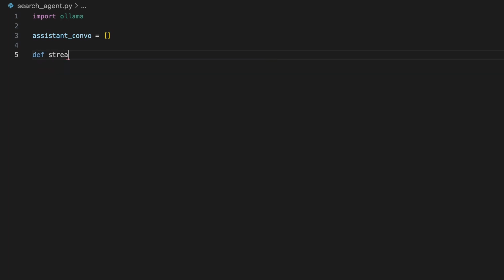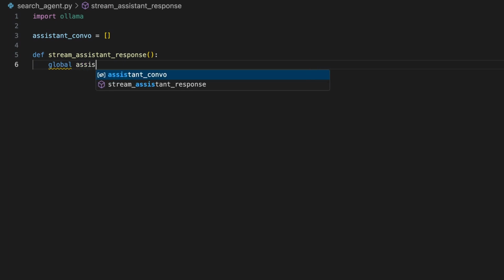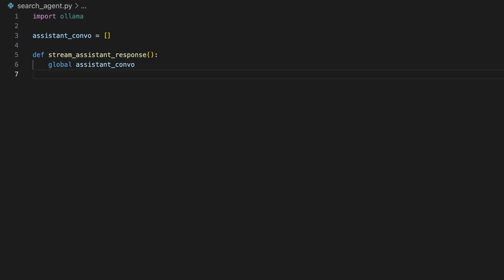Now define a function named stream_assistant_response. In the function, set assistant_convo as a global variable, so changes to the assistant_convo variable effectively save if any occurred during this function call.